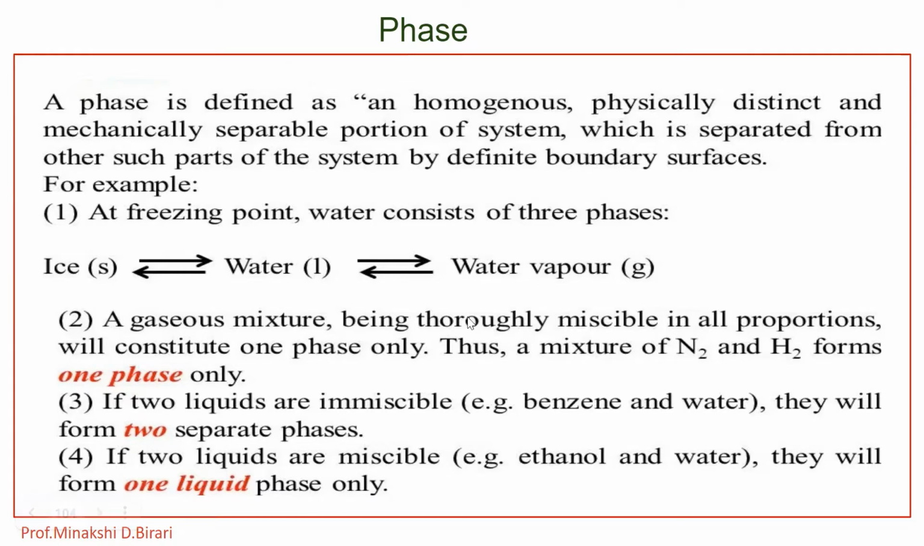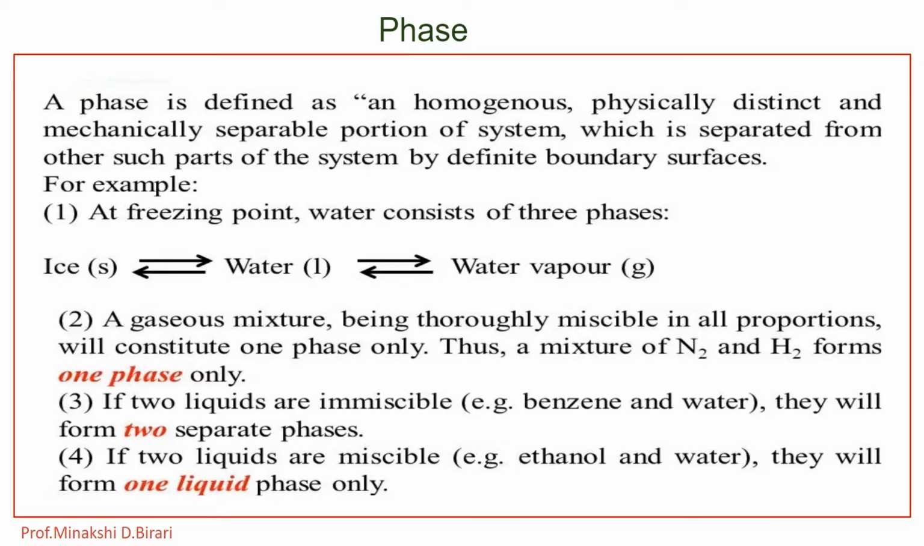A gaseous mixture being thoroughly miscible in all proportions will constitute one phase only. Thus a mixture of N2 and H2 forms one phase only. If two liquids are immiscible, for example benzene and water, they will form two separate phases. If two liquids are miscible, for example ethanol and water, they will form one liquid phase only.